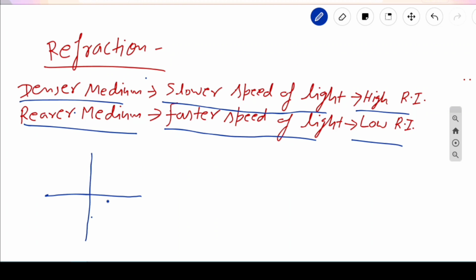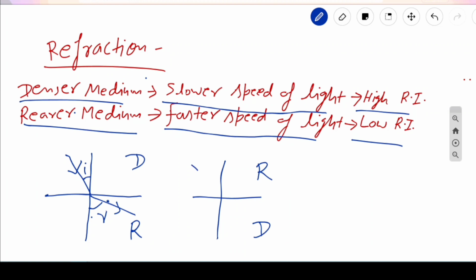Suppose this is denser medium and this is rarer medium. This is the incident ray, this is the angle of incidence, and when a light ray goes from denser to rarer medium, it goes away from the normal. This is the angle of refraction. Now we will see what happens when a light ray goes from rarer to denser medium. Suppose this is rarer medium and this is denser medium. This is the angle of incidence i.